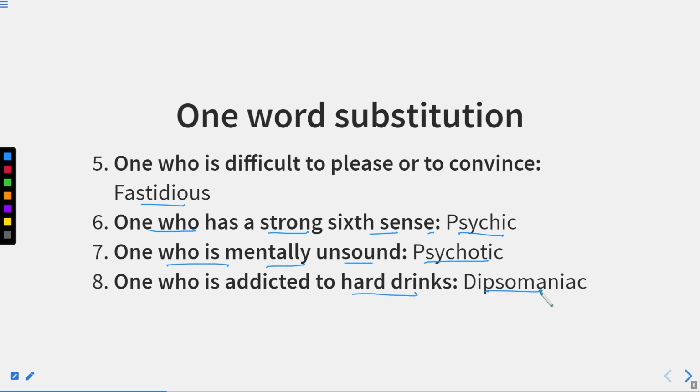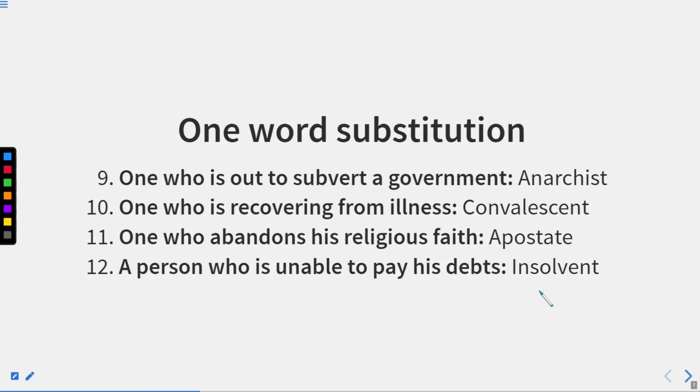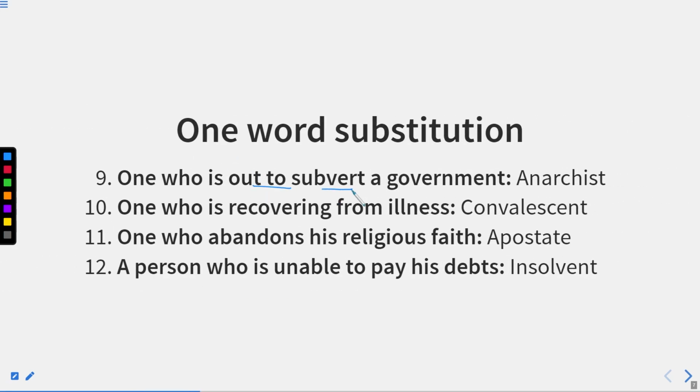One who is addicted to hard drinks is known as dipsomaniac. So one who wants to have hard drinks only, or he's addicted to them, that person is known as dipsomaniac. Now let us move to the next one. One who is out to subvert a government. Now, this type of person is known as anarchist.